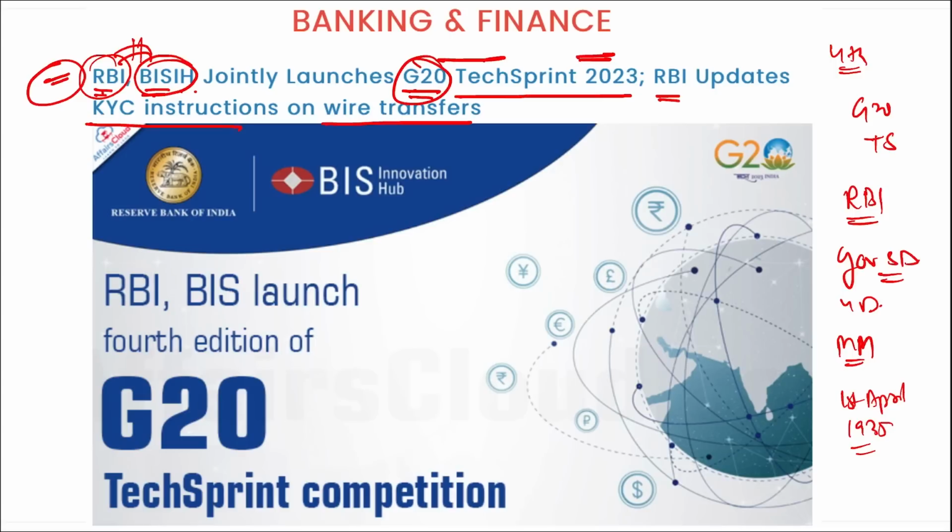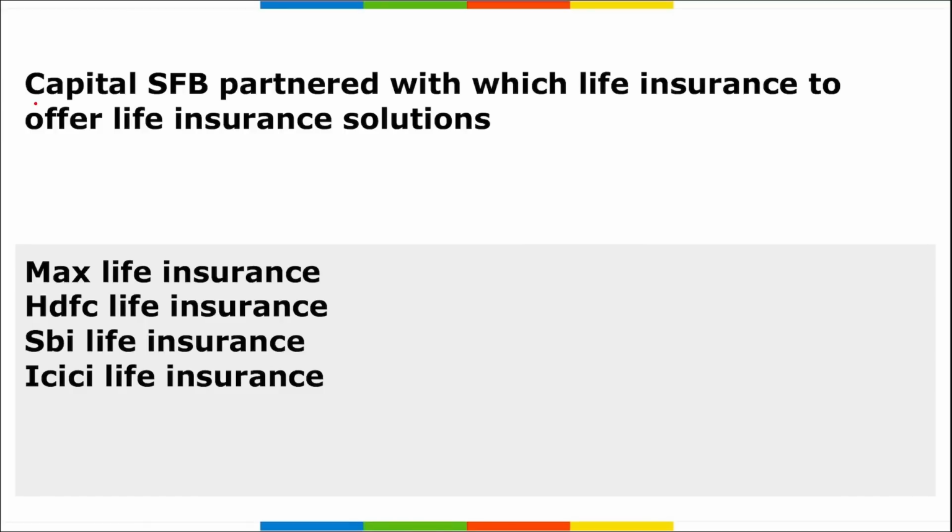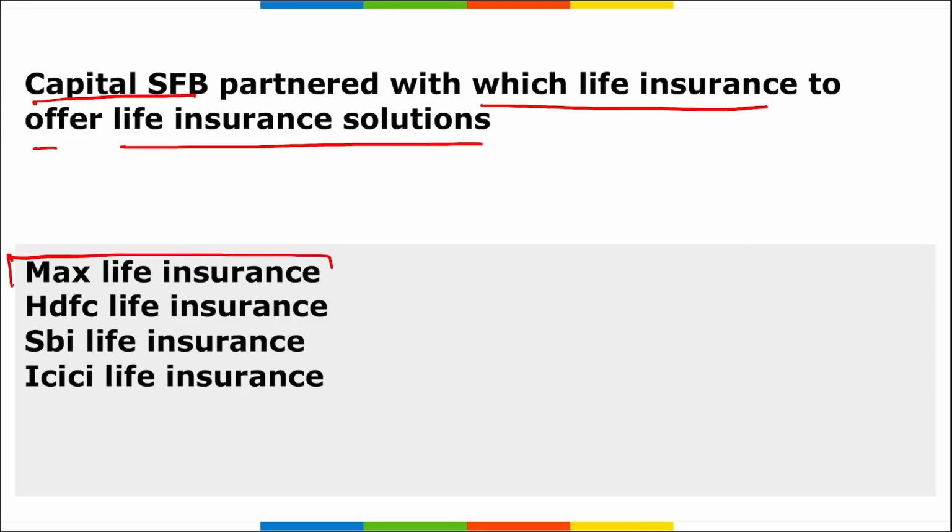Moving on. Next, Capital SFB, that is Capital Small Finance Bank. They have partnered with which life insurance to offer life insurance solutions? Capital Small Finance Bank has partnered with Max Life Insurance to offer life insurance solutions. Under the partnership, Capital Small Finance Bank will offer a range of saving, protection, retirement and group life insurance plans of Max Life to its customers.